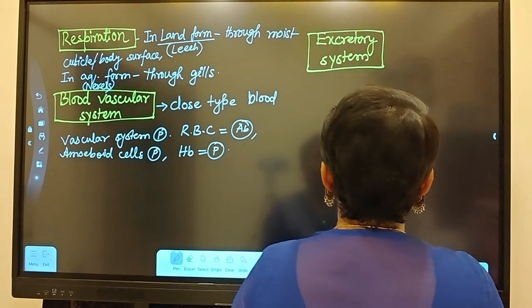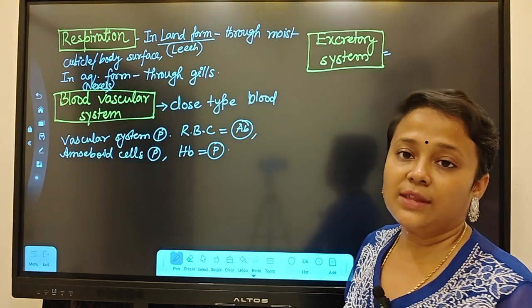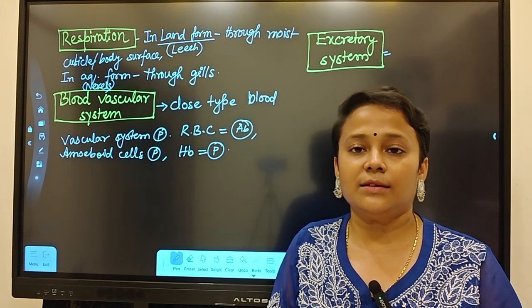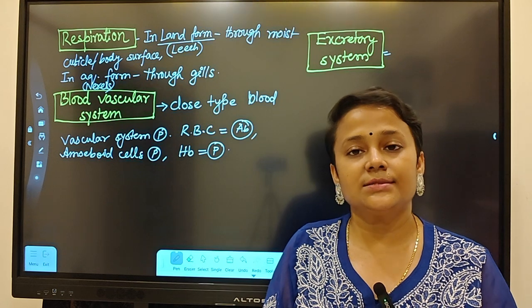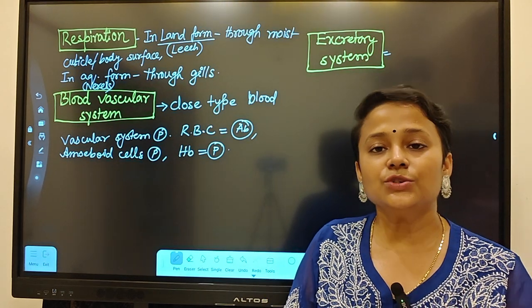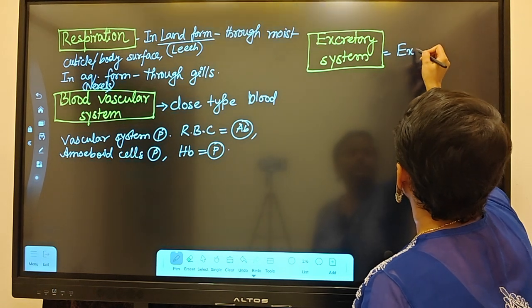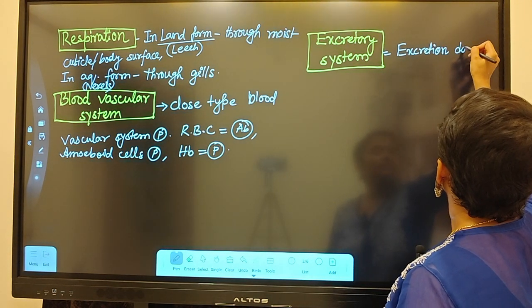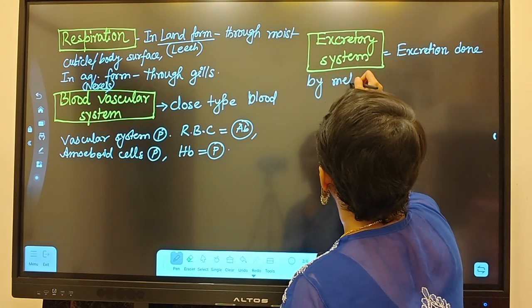Coming to excretory system. We know that earthworm can excrete by the nephridia, right? This kind of nephridia is called metanephridia. So more specifically, excretion is done by metanephridia.